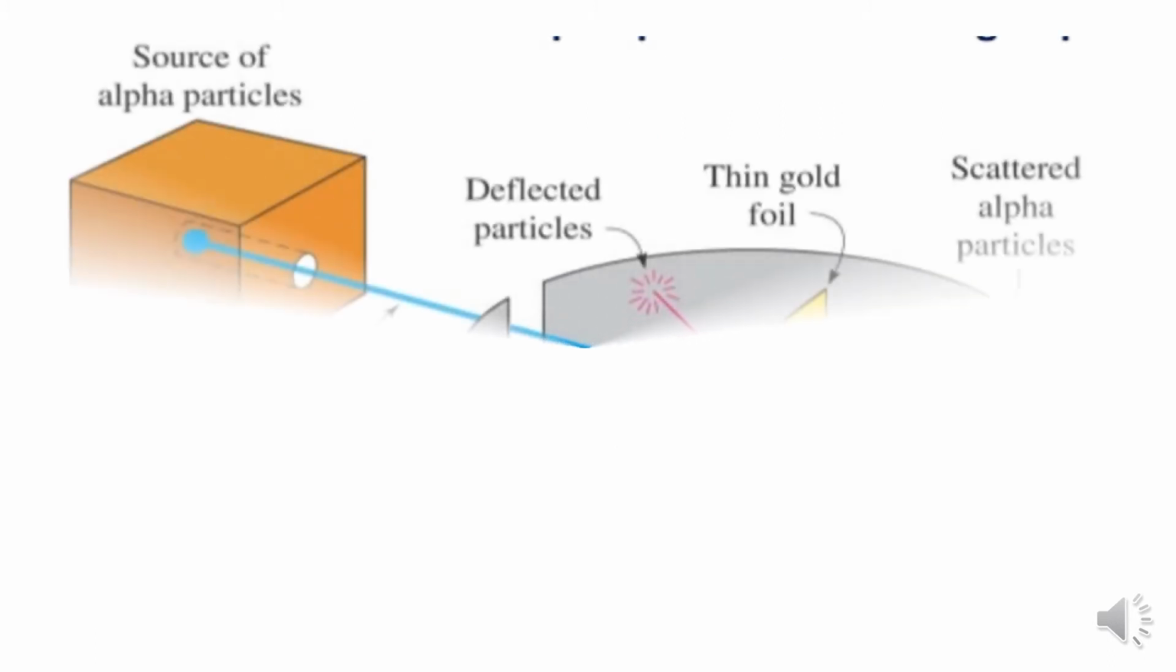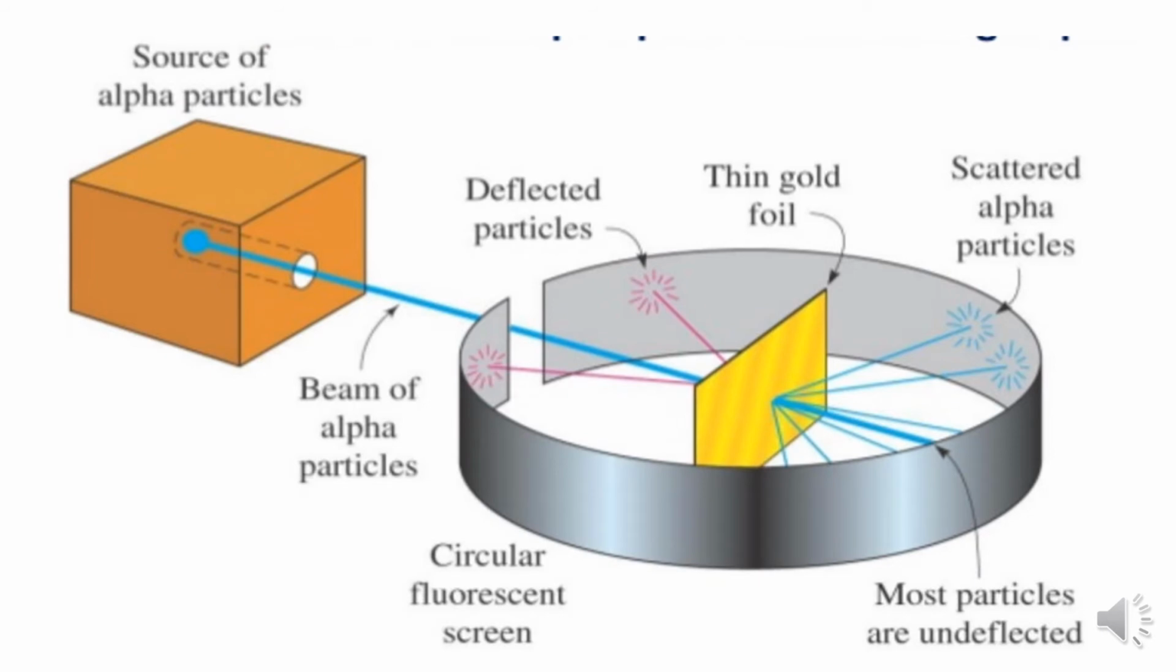So let us learn using this picture. You can see that this was the setup made by Rutherford. It was a famous experiment, and we are still accepting his model structure of an atom. So the first is the source of alpha particles, the box, inside which he took a radioactive element, that is radium, which is enclosed in a lead box.